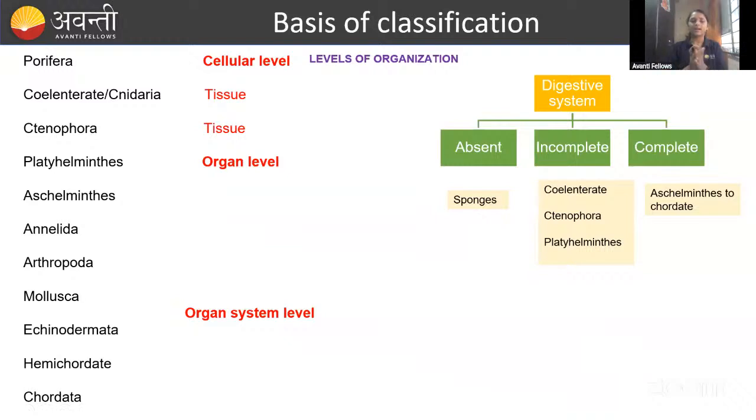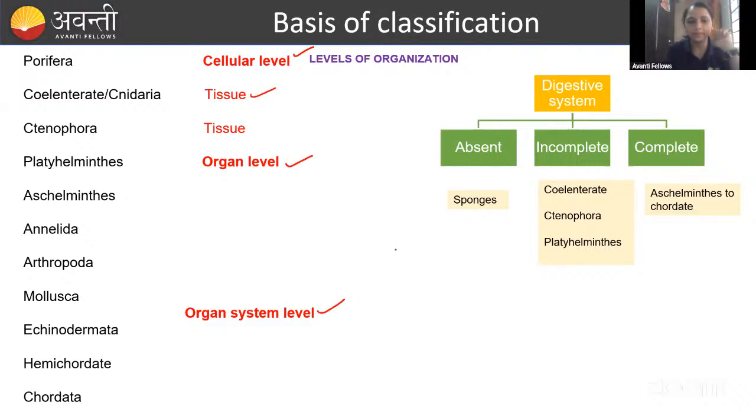When we start the animal kingdom, we start with the levels of organization, which is the basis of classification. There are four levels: the cellular level, which is the most primitive, the tissue level, the organ level, and the organ system level.